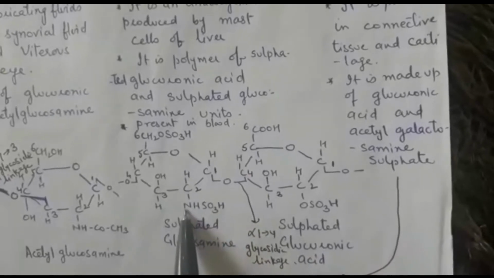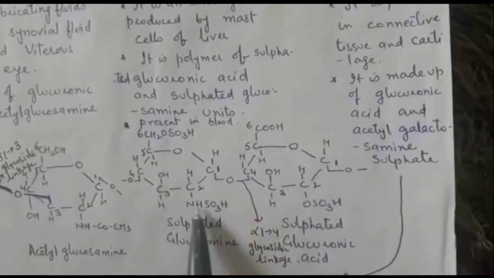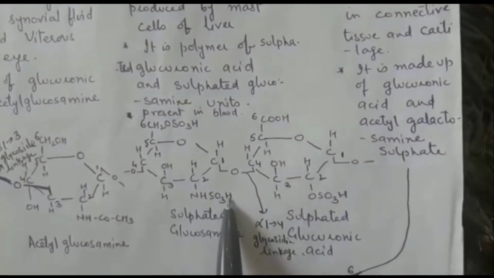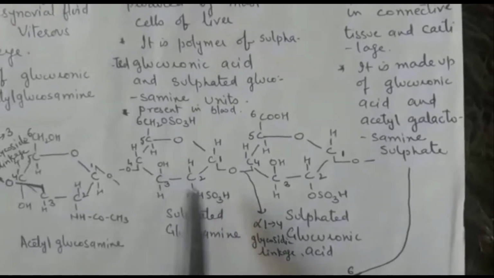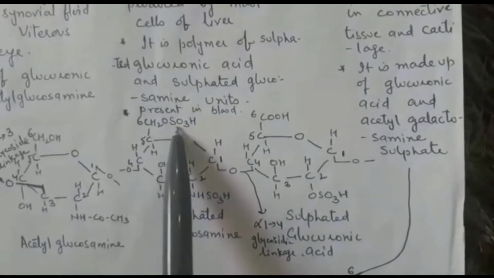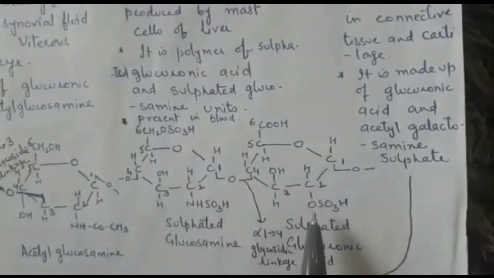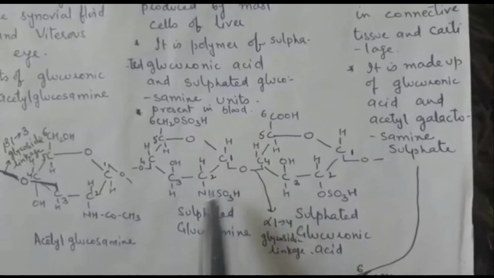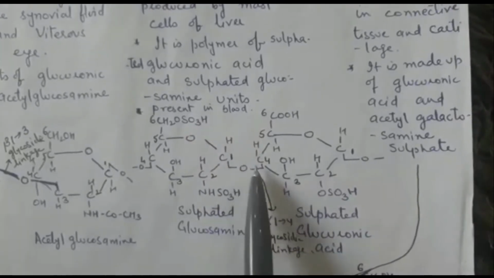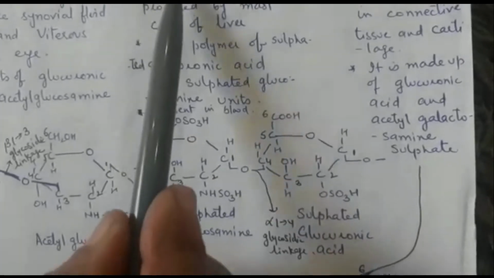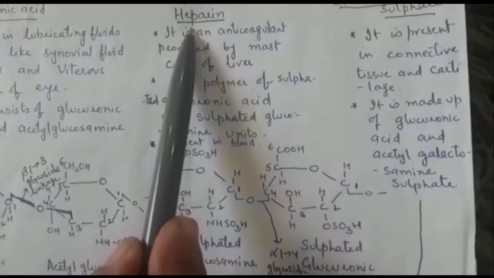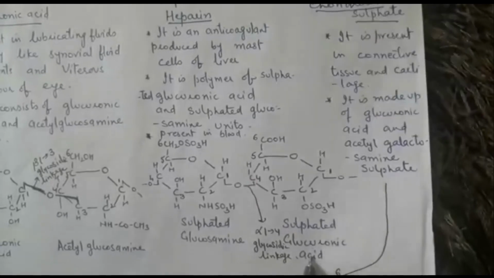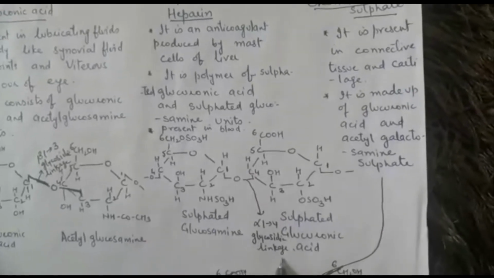How is it sulfated glucosamine? At carbon atom 2, in place of OH group there is NH2, but as it is sulfated, in between N and H we have put SO3, plus there is one more sulfate group at carbon atom 6. So this is sulfated glucuronic acid, this is sulfated glucosamine. They are held together by alpha-1,4 glycosidic linkage, forming anticoagulant, that is heparin. So it is formed by the union of sulfated glucosamine and sulfated glucuronic acid held by alpha-1,4 glycosidic linkage.